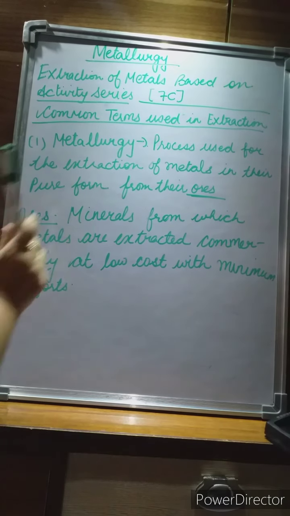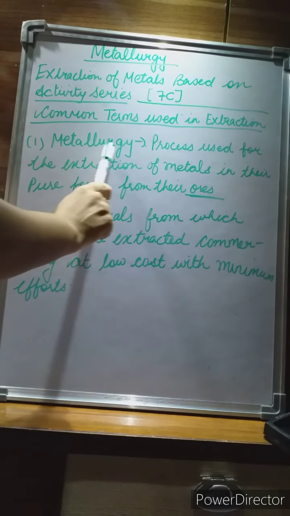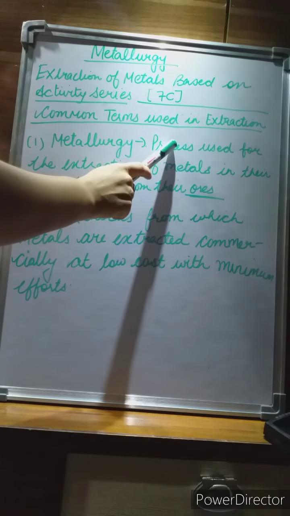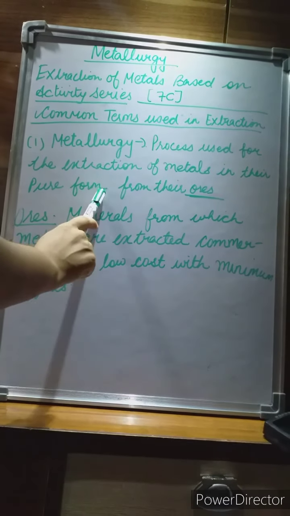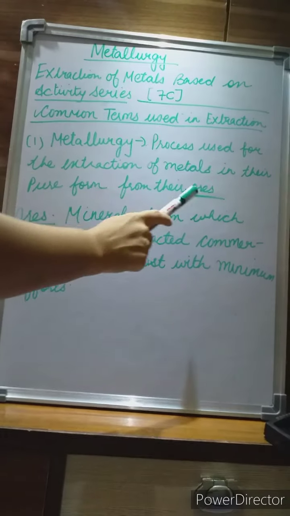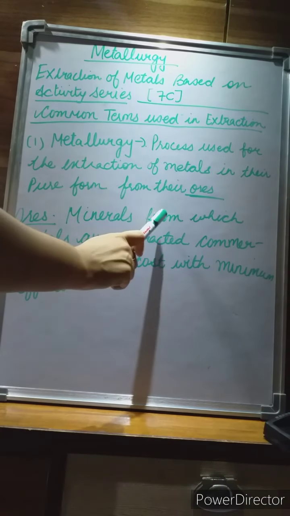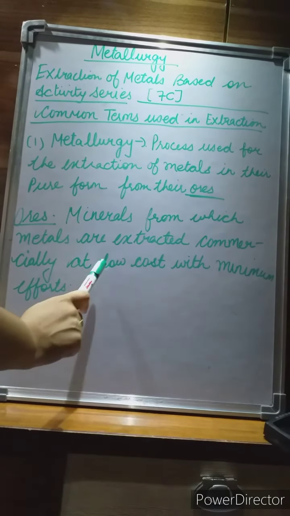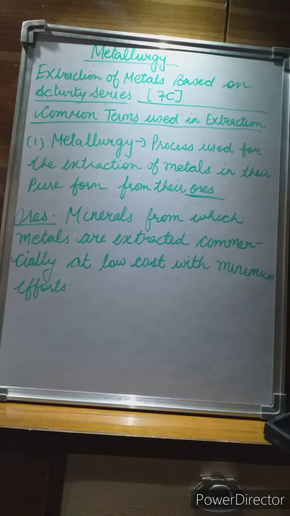Now we will learn the common terms which are used in this chapter, extraction. So first we are going to learn about metallurgy. What is metallurgy? Metallurgy is a process which is used for the extraction of metals in their pure form from the ore. Now the question arises, what do you mean by ores? Ores are the minerals from which metals are extracted commercially at low cost with minimum effort. So that is termed as ores.